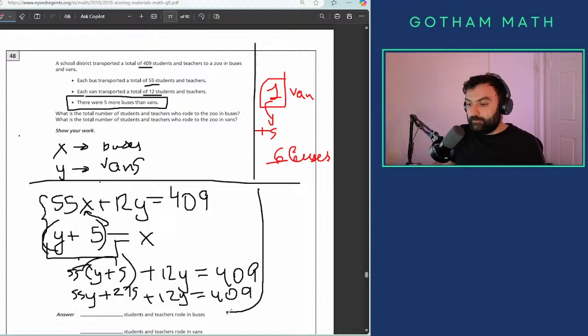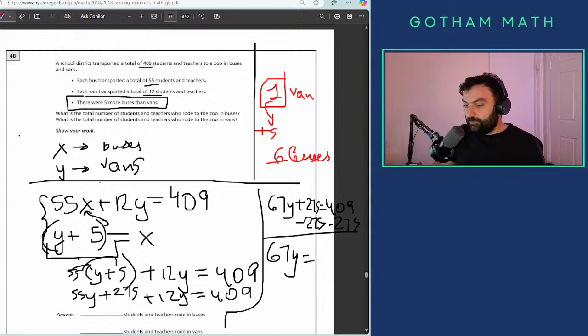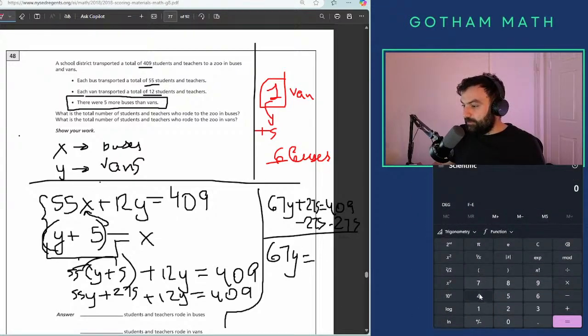Now we're going to do 55 plus 12, which is going to be 67y plus 275 equals 409. Now we're going to subtract 275 on both sides and we get 67y equals, let's see, 409 minus 275 is going to be 134. Which we're going to divide by 67 on both sides, and we're going to get y equals 2.